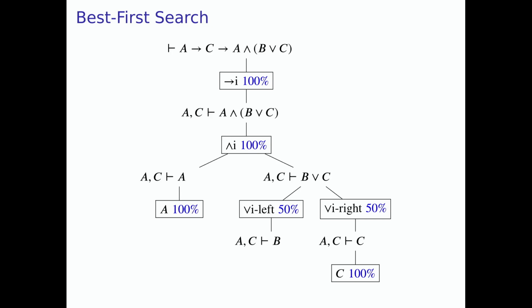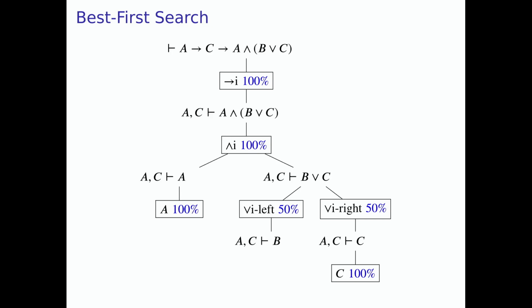And we implement it in a kind of specific way. So when users register their rules, they also give for each rule a so-called success probability, and these are the blue percentages here. And this success probability is supposed to be a very rough estimate of, if the rule succeeds, how likely is it to actually lead to a proof. So for most of these rules here, I've given 100% success probability because they seem like they would always be a good idea. But for the two OR introduction rules, we don't a priori know which of the two disjuncts to take, so we just give them a 50-50 success probability.